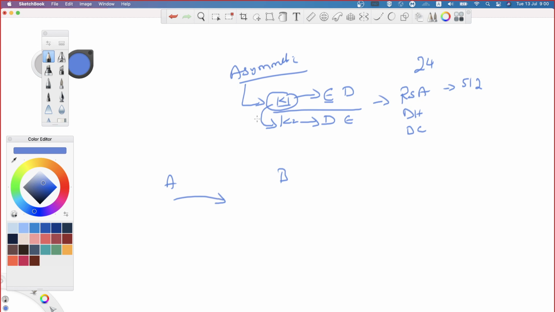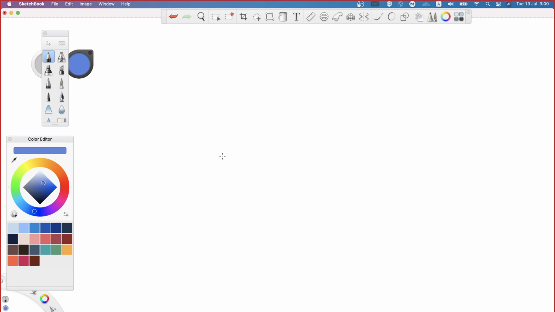That's where the asymmetric algorithms come into the picture. So what I'm trying to say is, we protect the exchange of symmetric keys with the help of asymmetric keys. You understand what I'm saying? Okay. Now there is one point here.